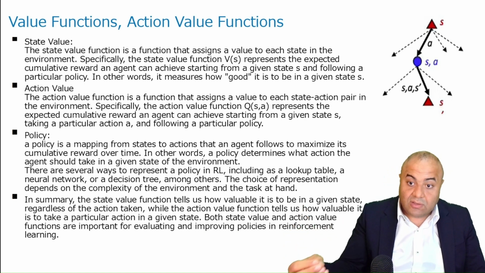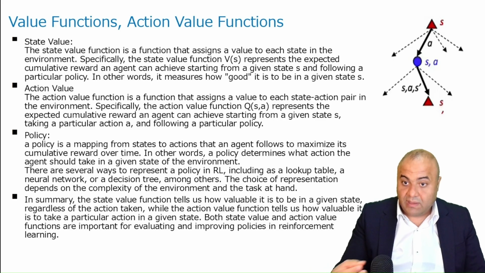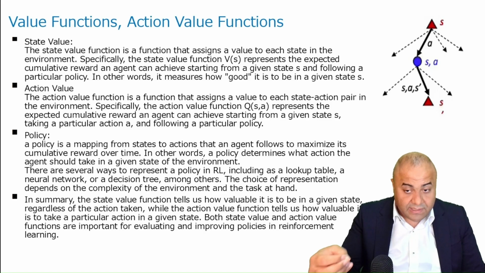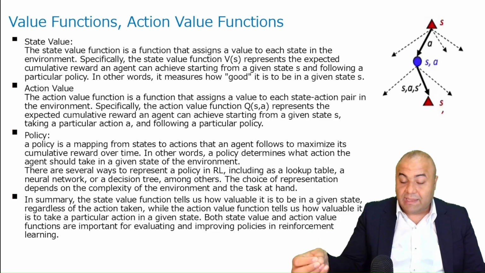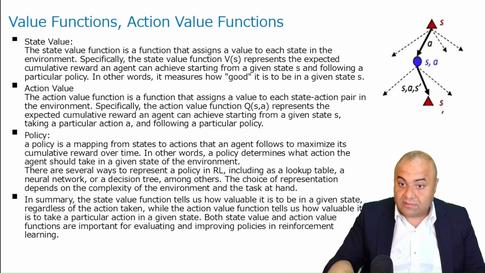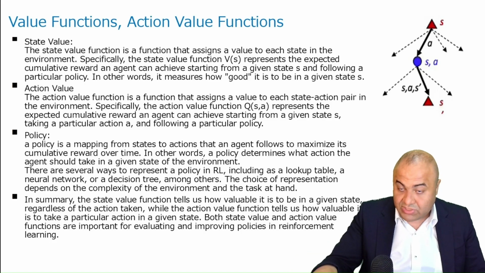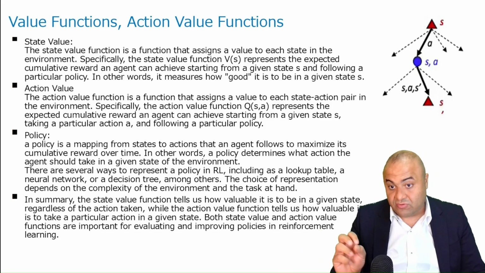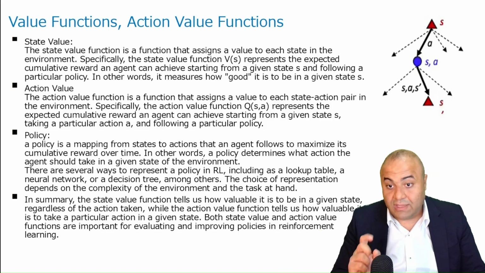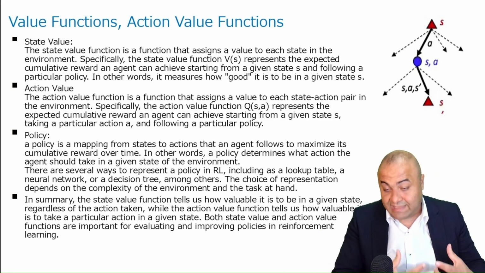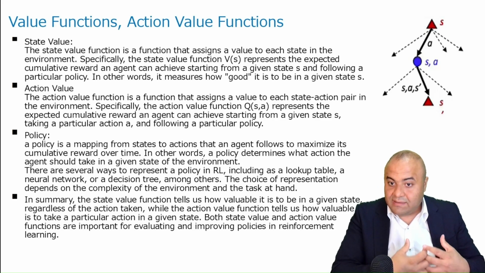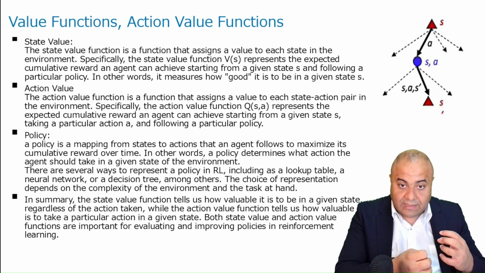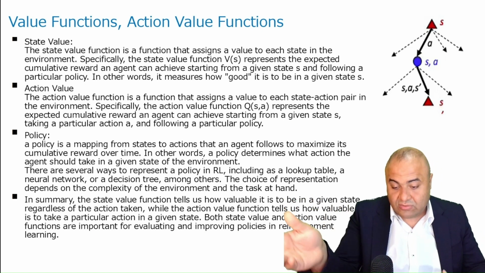So this is going to be our action value. And of course, if we have A slash, then again we have a different action value, because the expected reward that we will get starting from this state and taking this action will be different. Of course, take into consideration that both of them follow the same policy, which is again the same way the agent will take actions in particular states.